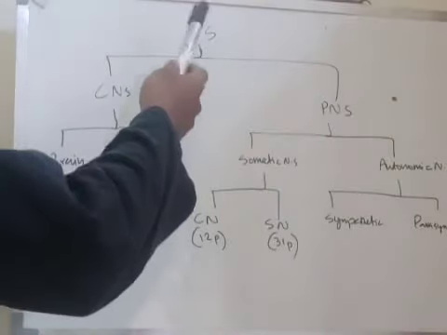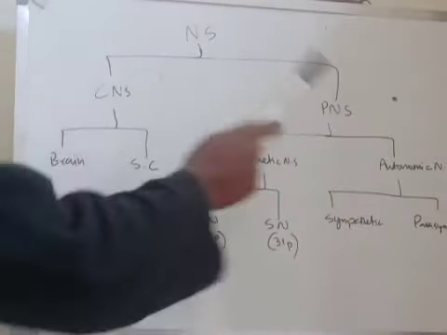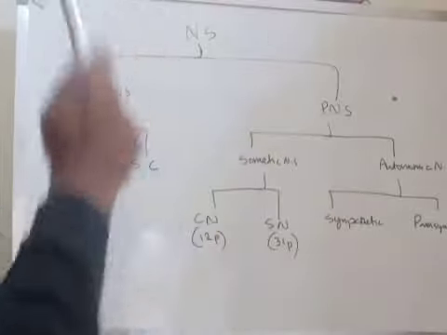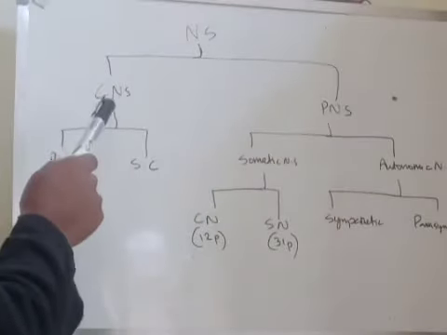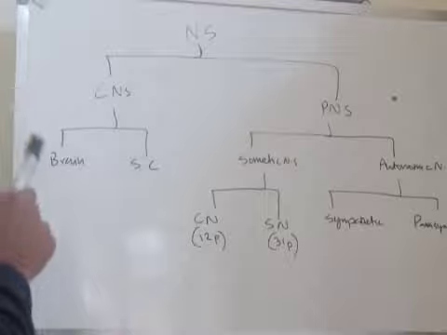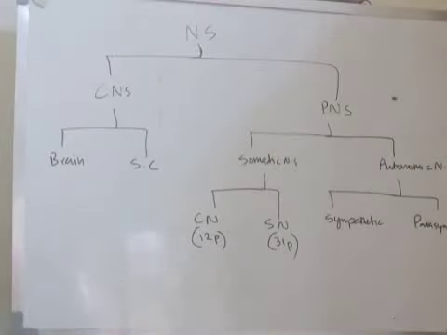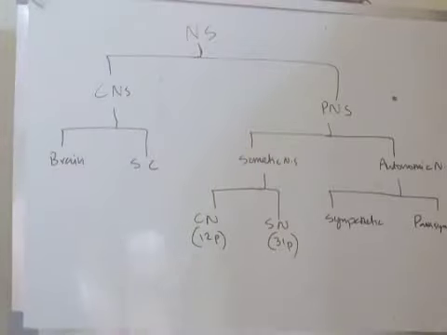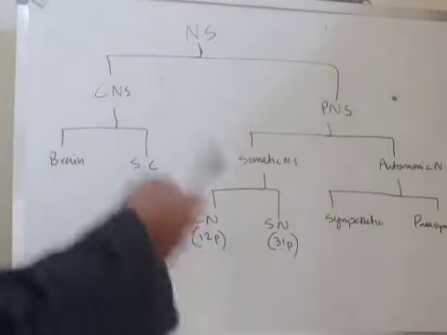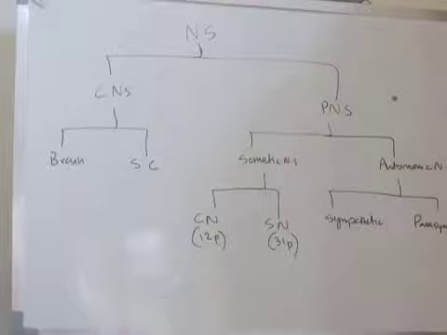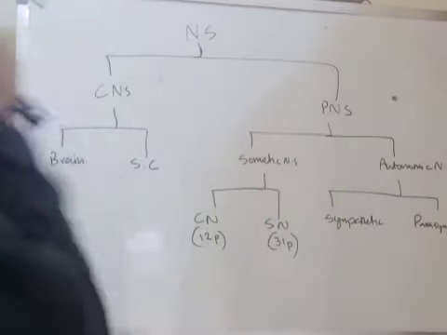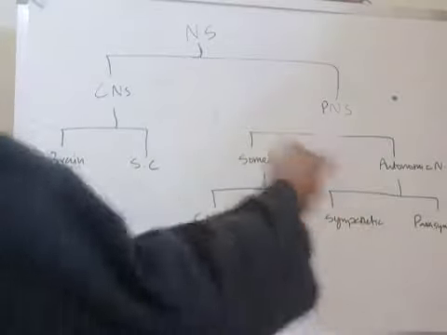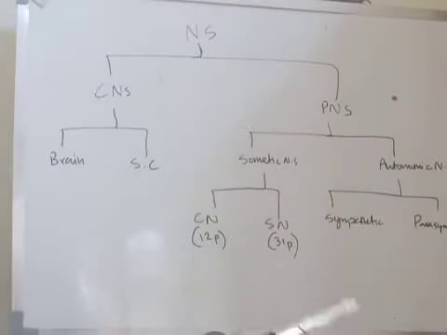The nervous system is classified into two, CNS and PNS, central nervous system and peripheral nervous system. The central nervous system comprises the brain and spinal cord, and the peripheral nervous system comprises the somatic nervous system and autonomic nervous system. The somatic nervous system is again classified into cranial nerves, 12 pairs, and spinal nerves, 31 pairs. And the autonomic nervous system is classified into sympathetic and parasympathetic nervous systems.